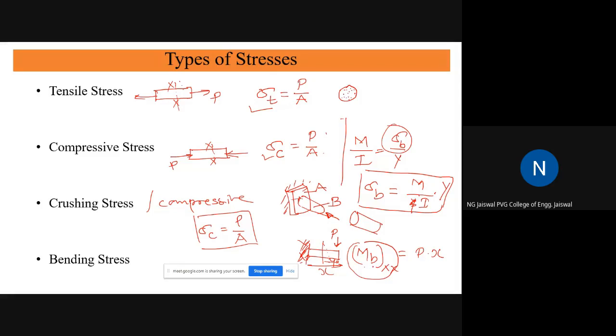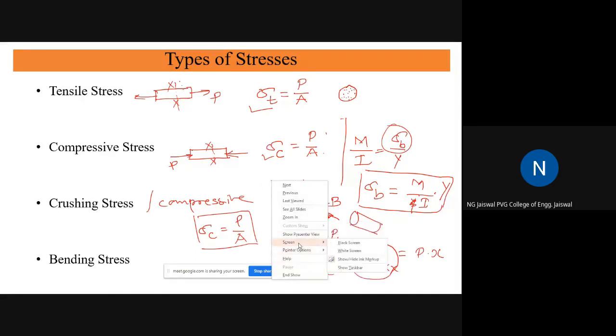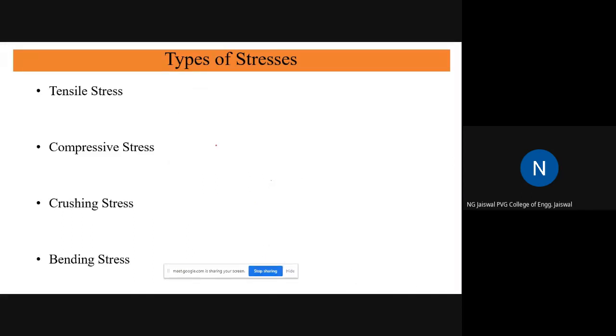And one more thing. Suppose we are talking about bending stress. Here I will again have some discussion on bending stress. Suppose it bends like this, there was one rod, and the rod now bends this way.